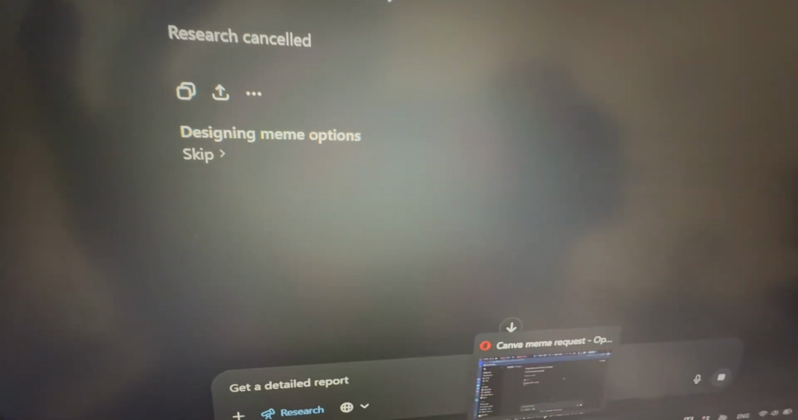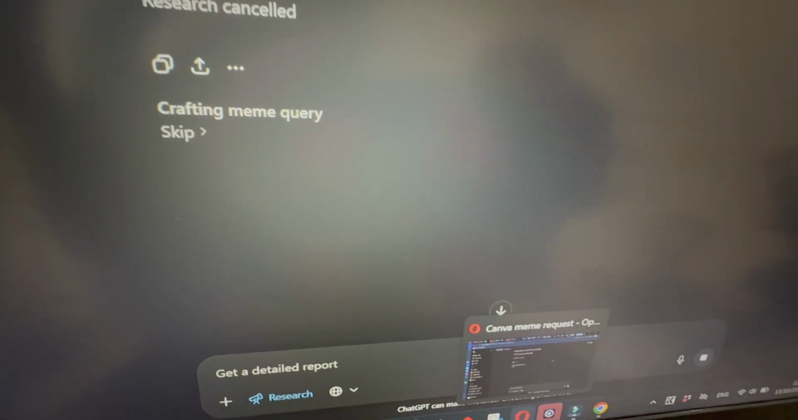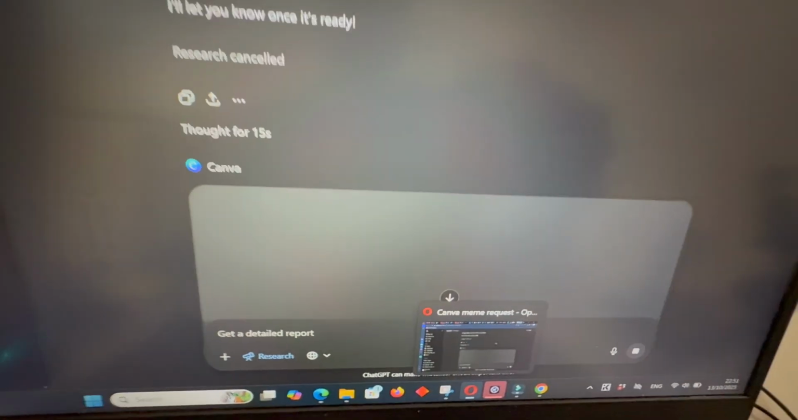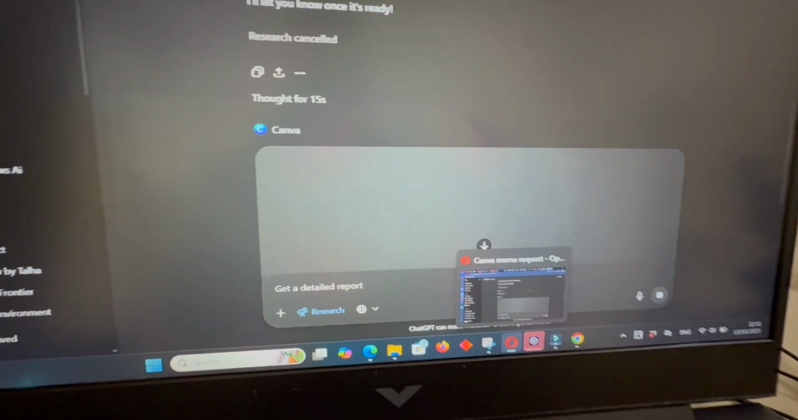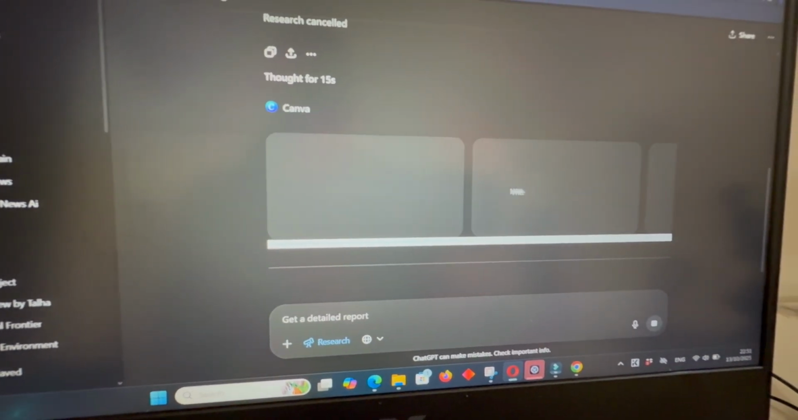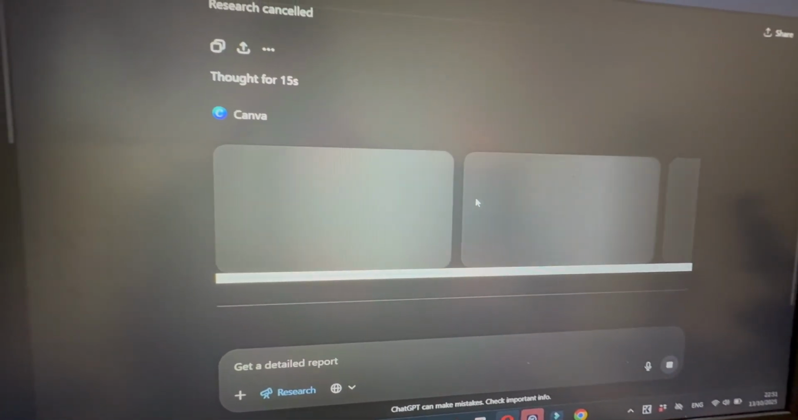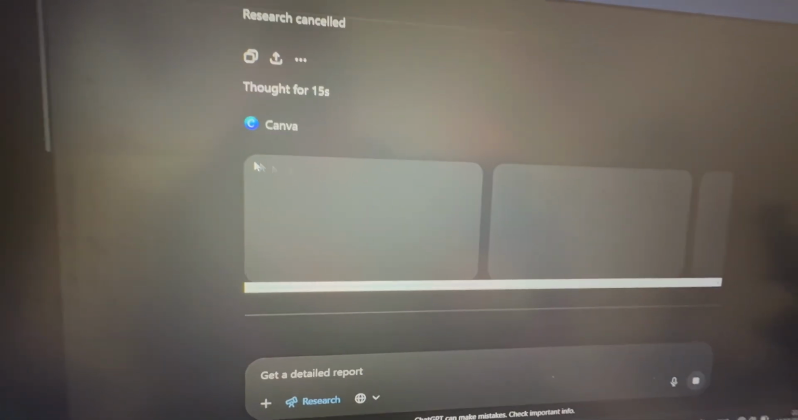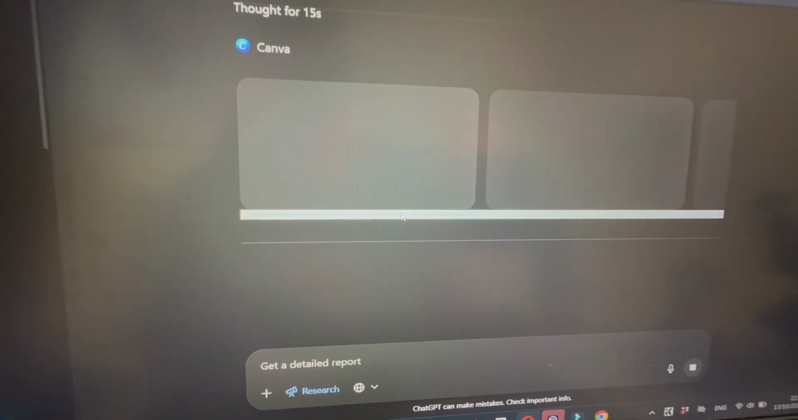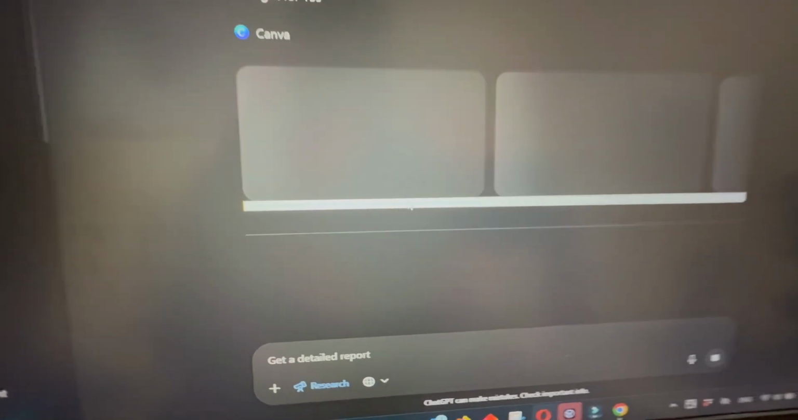Now it's saying designing meme options. Oh, I think Canva is directly connected in my ChatGPT now. Oh goodness, this is game changing. This is game changing. You don't have to go to Canva. You can stay here in ChatGPT and it will give you whatever you need. So let's see.